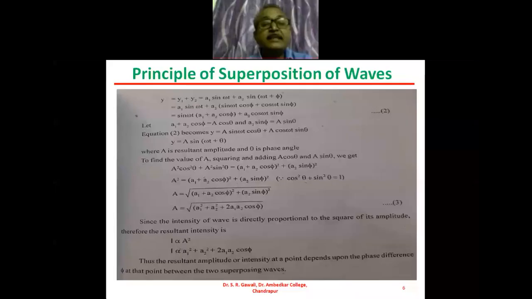So this is the expression for the intensity of the resultant wave.